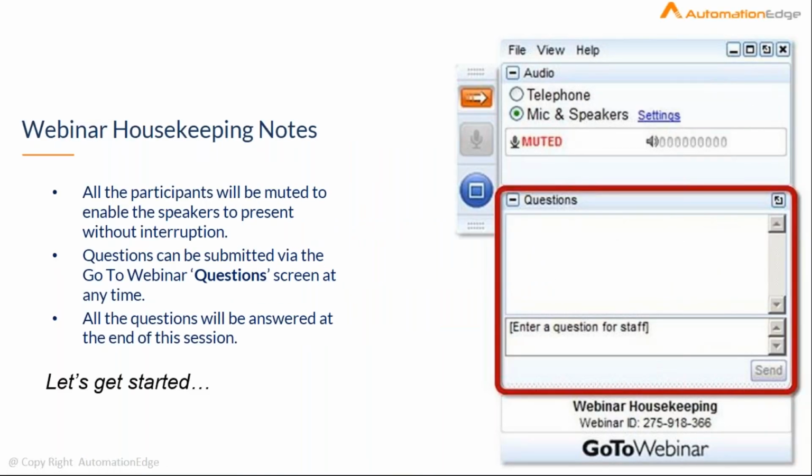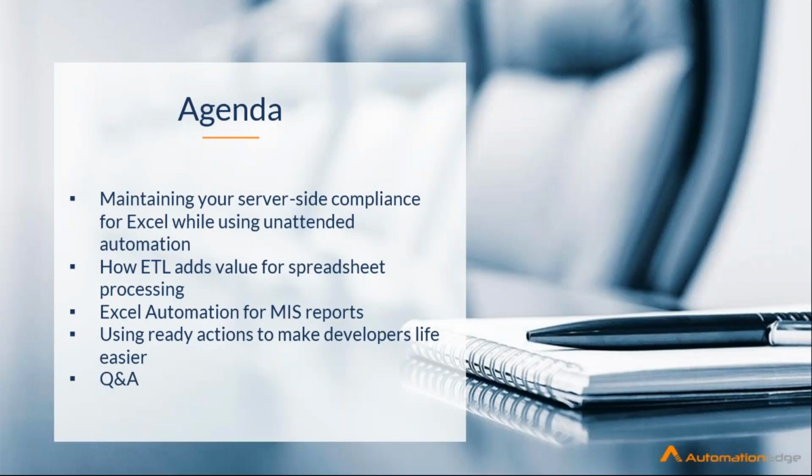So these are the basic notes that you need to keep in mind. We will have a question answer session at the end. Now, the basic agenda was, as we have already discussed, we'll be looking into Excel automation, a few of the unique capabilities available with Automation Edge, using which you can extract, transform, and load your data coming in from different sources, and how with the help of the ready connectors available with Automation Edge, you can make the developer life quite easy.